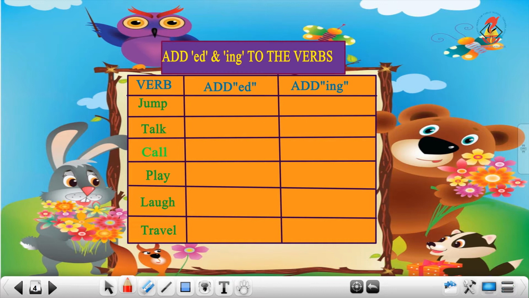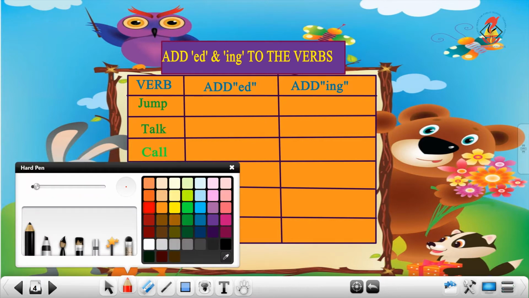Here is a box on page number 135, and you have to add ed to show that the action is over, and ing at the end of the verb to show that the action is continuous. It's very simple. Keep these two concepts in your mind. If the action is happening now, add ing at the end of the verb, and if the action already happened, add ed at the end of the verb. So simple. Now shall we do it?